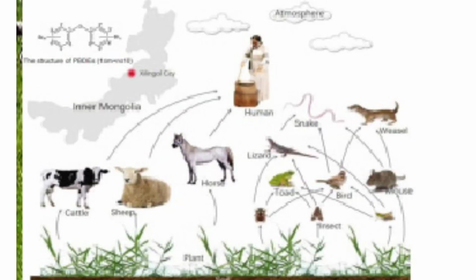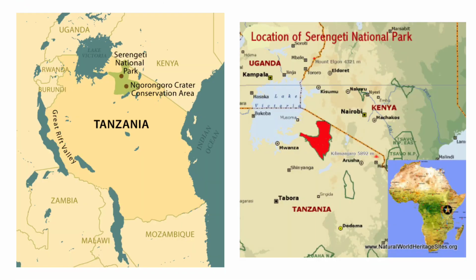The major grasslands of the world include the Eurasian steppe, North American prairie, African savanna, South American pampas, and Australian grasslands. Large tracts of ground covered with grasses and other herbaceous plants are referred to as grasslands, prairies, or savannas. These habitats, which can be found in various parts of the world, are renowned for their distinctive biodiversity and ecological significance.